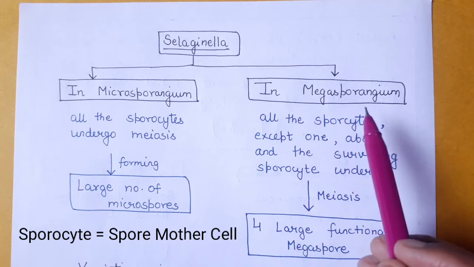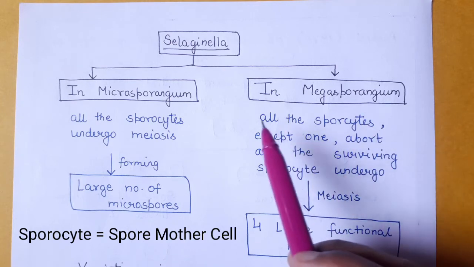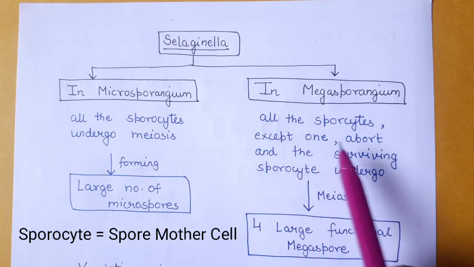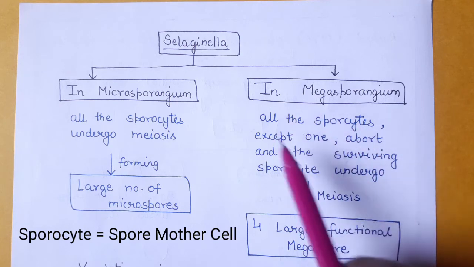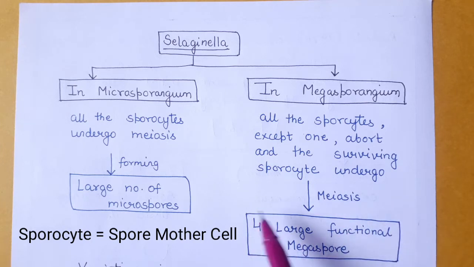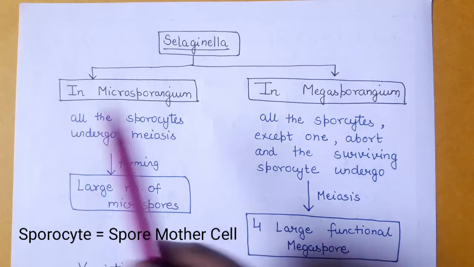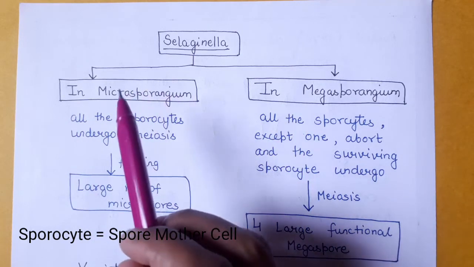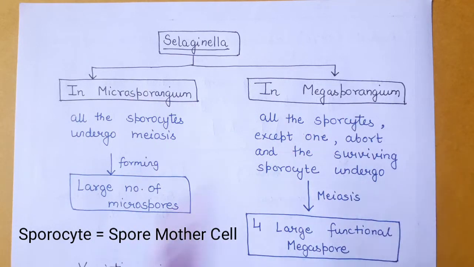However, in the case of megasporangium, what happens? All the sporocytes except one abort. It means that there is only one sporocyte left and that will undergo meiosis, forming only 4 large functional megaspores. So this is the difference that you can notice here within the microsporangium and within the megasporangium.